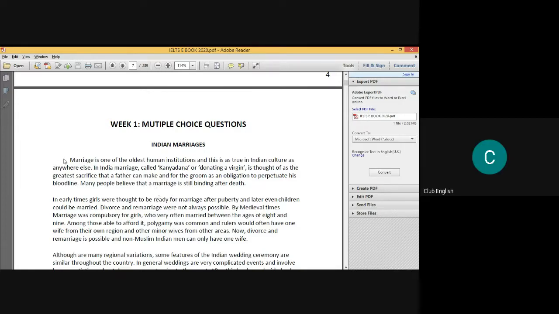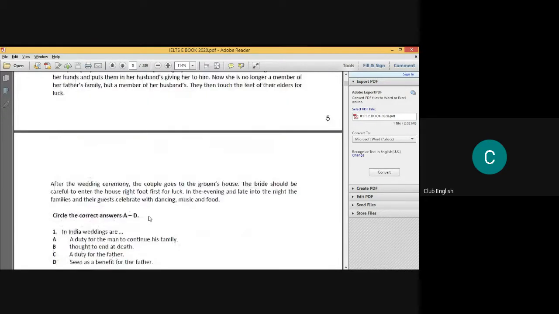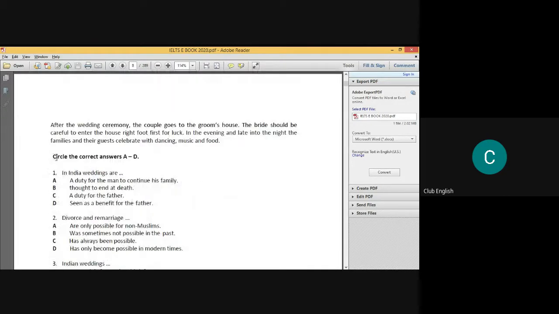So now, as you can see from reading from here to here, you'll be reading the question. Okay, so this is the question. In India, weddings are number one, a duty for a man to continue his family, a duty for, a thought to end at death, a duty for the father, or seen as a benefit for the father. So we are going to answer one out of these four.